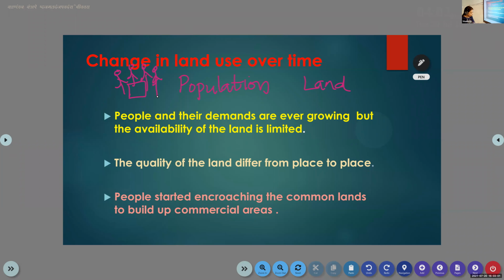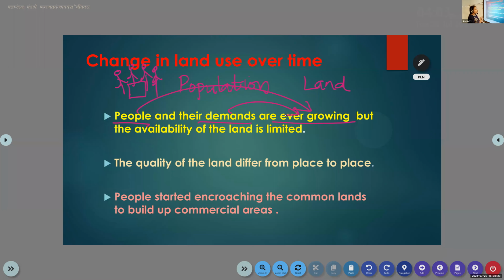Okay. So people started to use the natural resources. People started to use the land for their own purpose. If you look at the first point, people and their demands are ever growing. We know that the population is increasing, and their demand is also increasing.